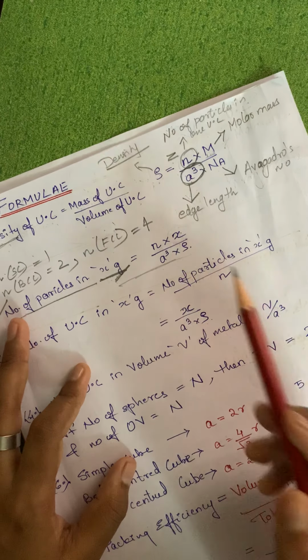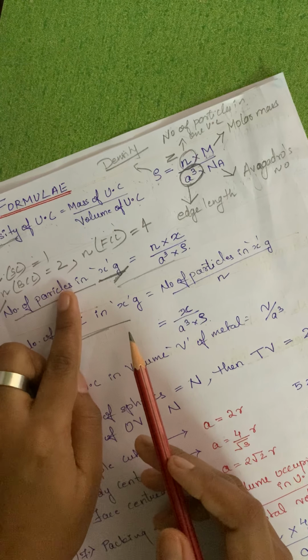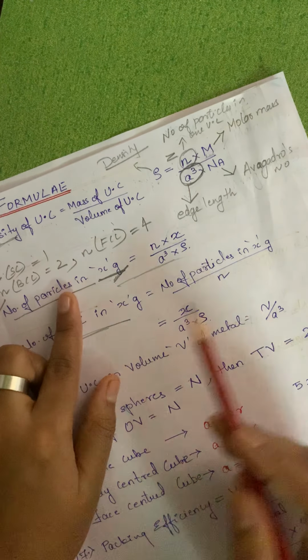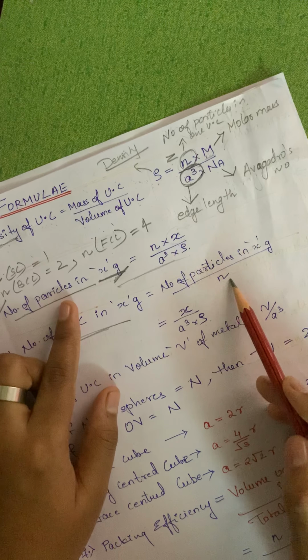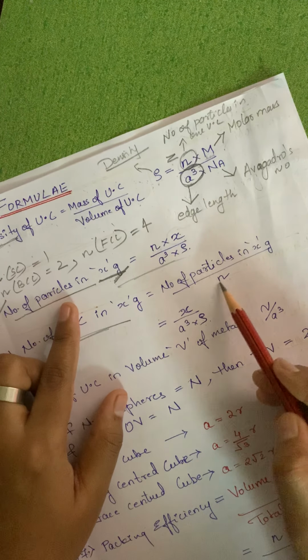So this is the second formula, very important. Now, number of unit cells. If the number of particles is known to us, it is very simple. We'll just divide by n. What is n over here? Please understand, it is the number of particles in one unit cell. If it is confusing, I'll refer to it as z every time.